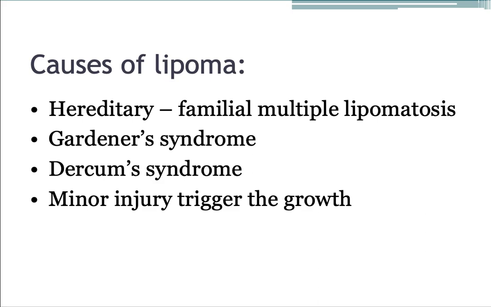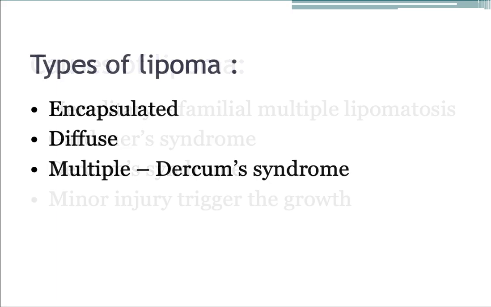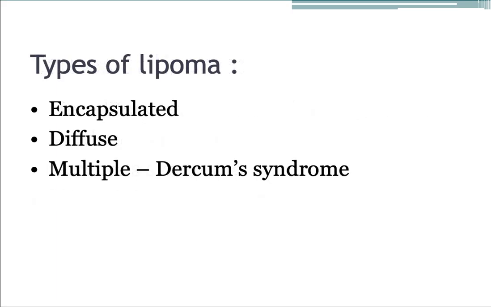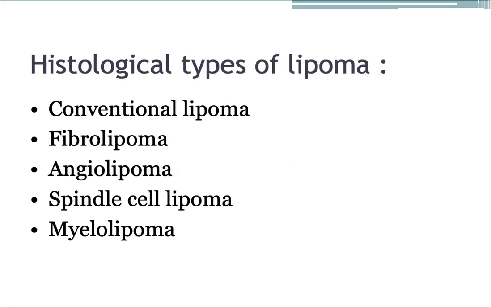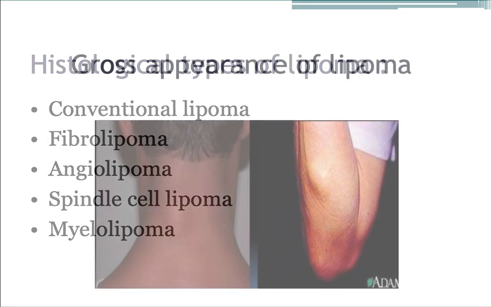Causes for lipoma may be variable and they may be because of hereditary causes like familial multiple lipomatosis, which occurs due to Gardner syndrome, Dercum syndrome, and minor injury that triggers lipoma. Lipomas may be encapsulated, diffuse, or multiple. Histological types of lipoma are conventional lipoma, fibrolipoma, angiolipoma, spindle cell lipoma, myelolipoma.